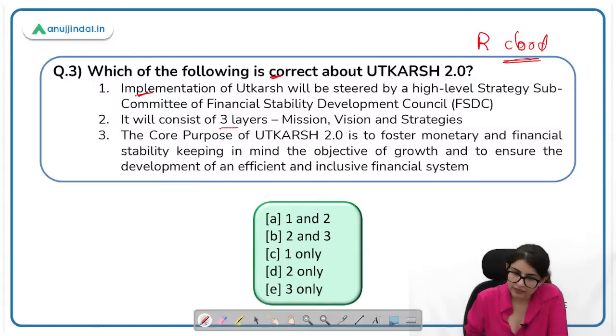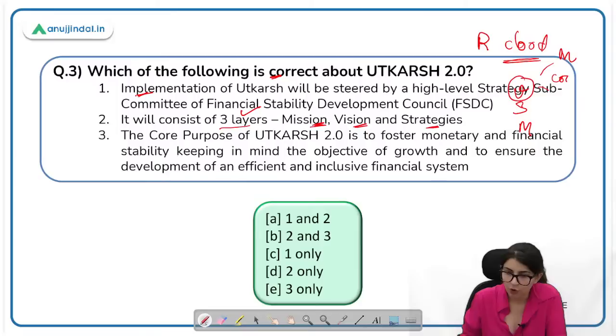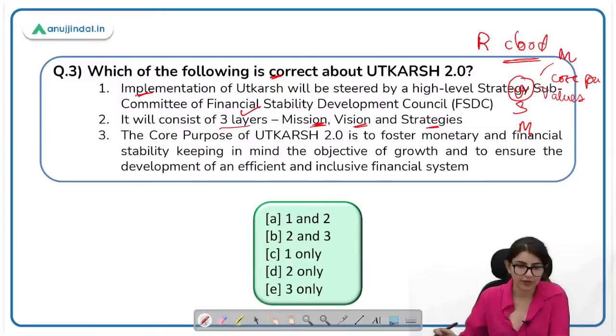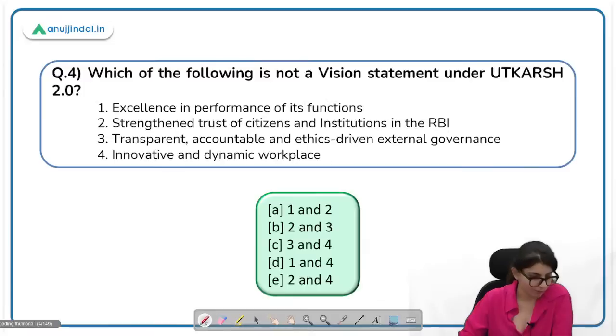It will consist of 3 layers. This is correct. However, it is not vision and strategies. It is vision, strategies and milestone. और vision किससे बनते हैं? Visions are made of mission, core purpose and values. Okay. The core purpose of Utkarsh 2.0 is to foster monetary financial stability, keeping in mind the objective of growth and to ensure development of an efficient, inclusive financial system. The statement is correct. You have to find out the correct statement. So the answer will be E3 only.